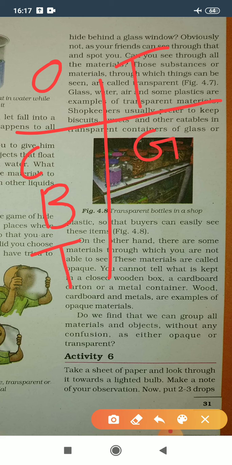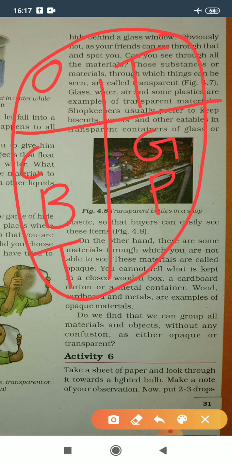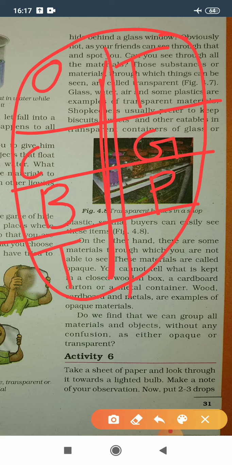Now plastic. Some plastics come under transparent materials. So with the help of this division of things on the basis of transparency, we can understand the difference between opaque materials and transparent materials.